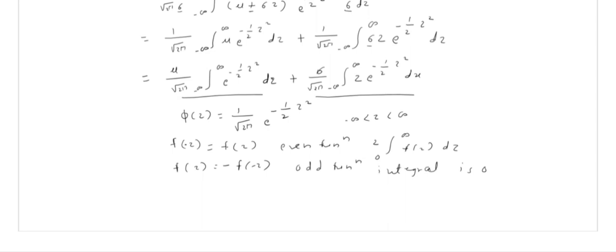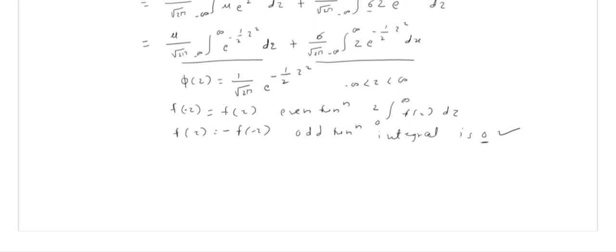So let me check the value. If I put −z in place of z, then the integrand comes out as negative. So that means it is an odd function of z. And since it is an odd function of z, the value of the second integral is 0. Fine. So the second integral is 0, and the value of the first integral, as we just saw, is 1.